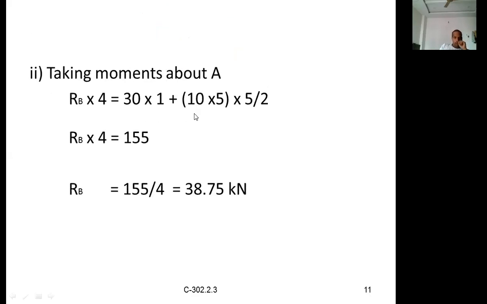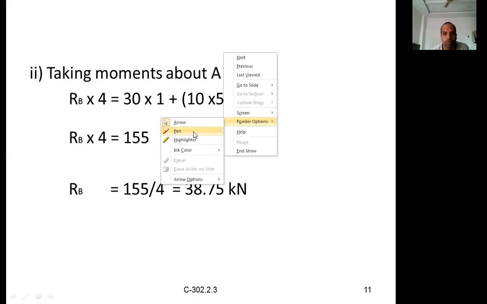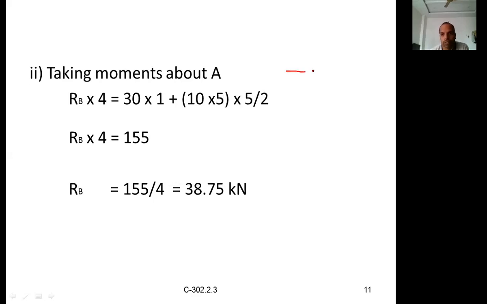Then 30 into 1 plus 10 into 5 into 5 by 2. Since we calculated the equivalent load, it is no issue. But without calculating the equivalent load, how do we convert this? The point load is no issue at all, we can calculate it easily. I'm not considering the point load now. Let us calculate only this UDL.